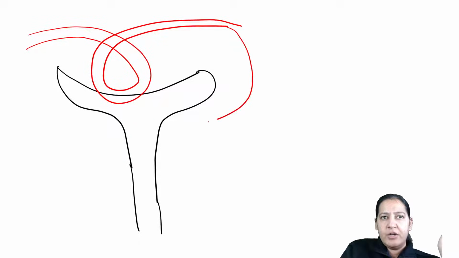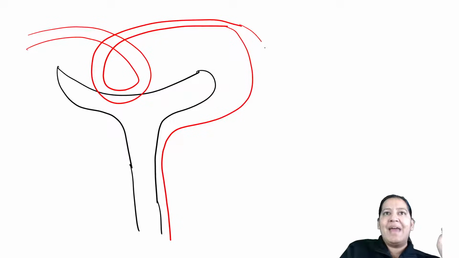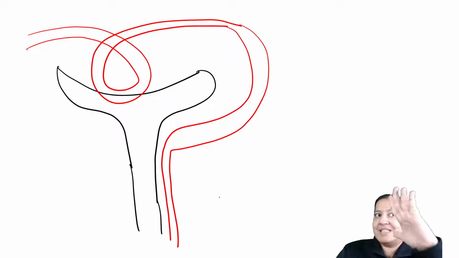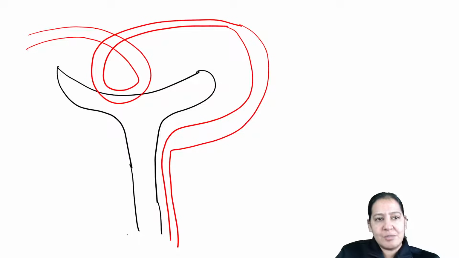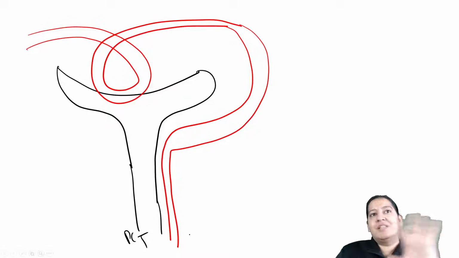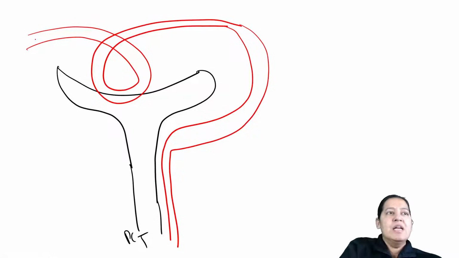And this efferent arteriole is continuing here as peritubular capillary, which is parallel to the PCT. This is PCT, now I told you this is PCT. So just parallel to the PCT, this is peritubular capillary. Now everyone see? So drug is coming here.